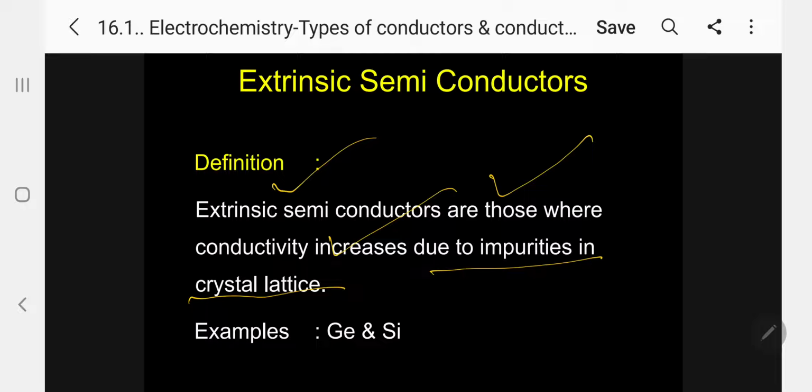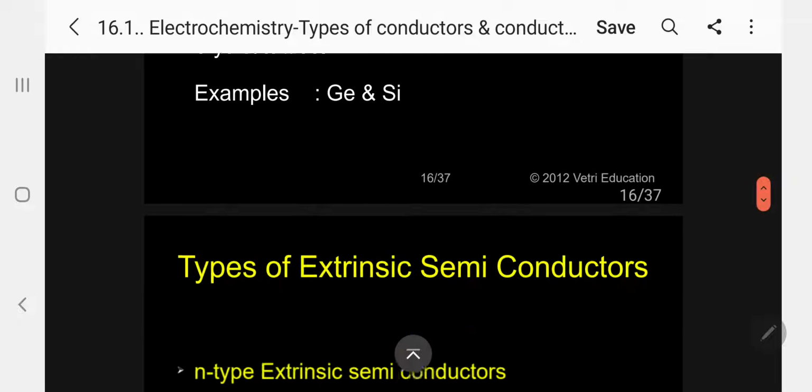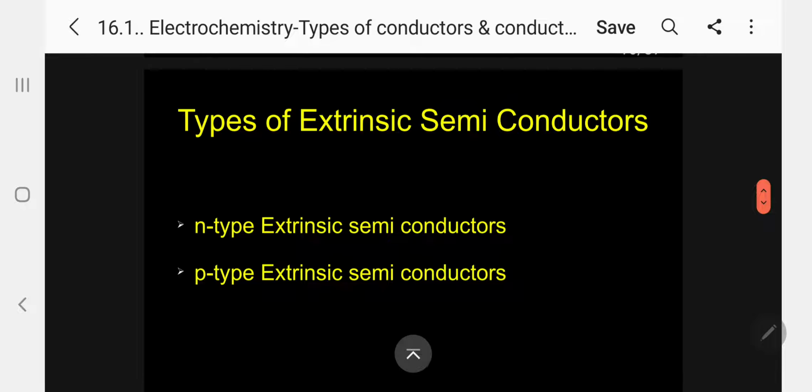Impurities in the crystal lattice. Again, example, covalent crystal, germanium and silicon. Let me take silicon for example. Now, the extrinsic semiconductor, again we can classify it into two types. One is N-type extrinsic semiconductor, another is P-type extrinsic semiconductor. Kindly follow, my dear students.